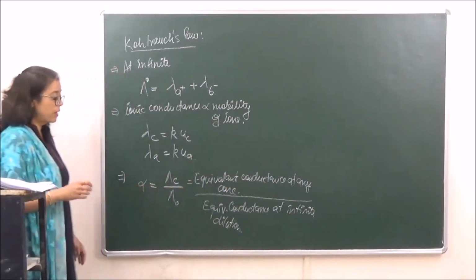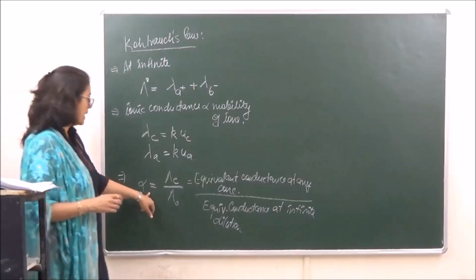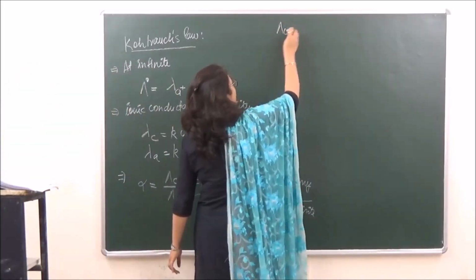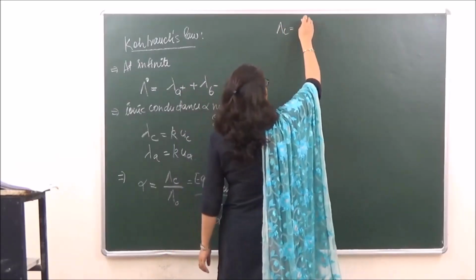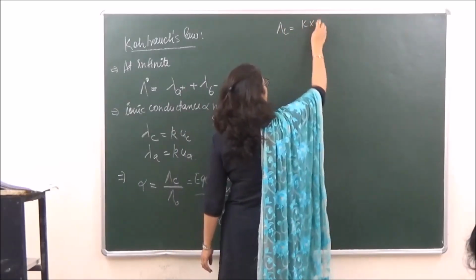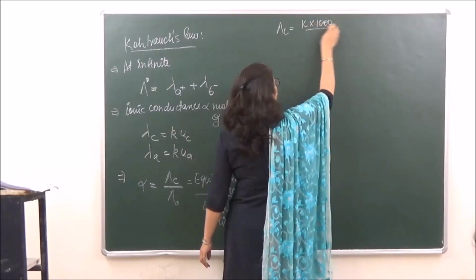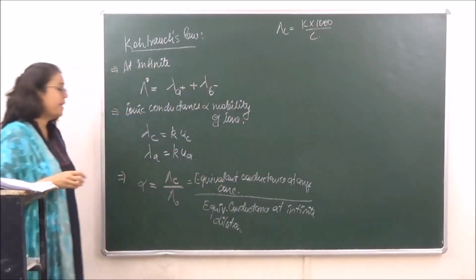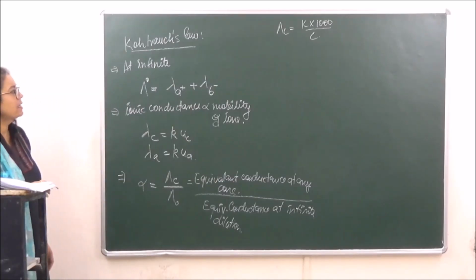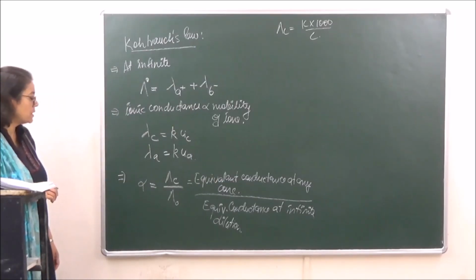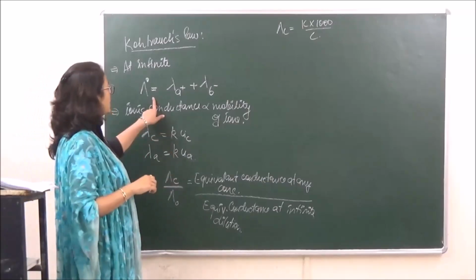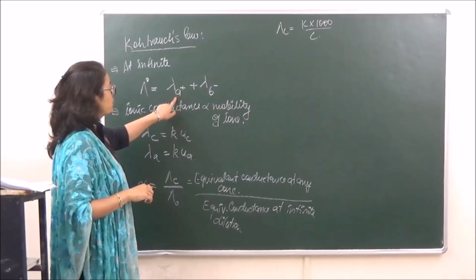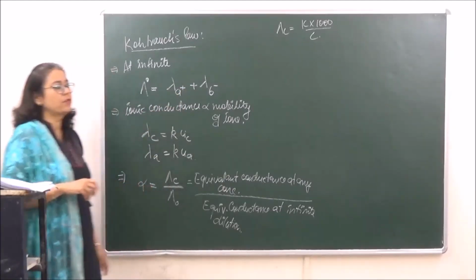Infinite dilution. Okay. Now, if we have to calculate alpha over here, for this lambda C is calculated by the formula kappa into 1000 upon concentration. Right? So lambda C is calculated as kappa into 1000 upon C, whereas lambda naught is calculated by this formula, that is the conductivity of the cation plus the conductivity of the anion.